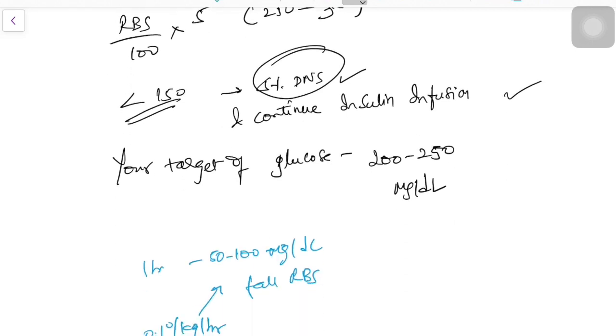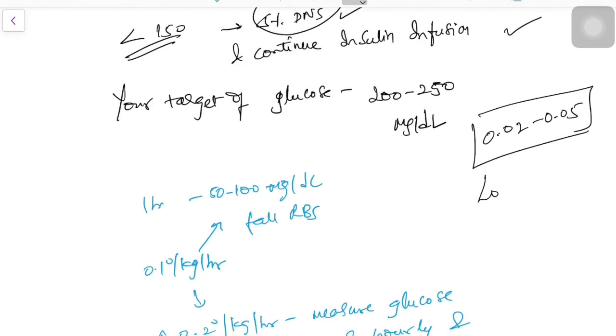The insulin infusion should be continued over 24 hours until his ketone levels come to normal or sugar comes to normal, or a slow rate of insulin infusion of 0.02 to 0.05 should be considered until the long acting insulin which you administered takes the place of the infusion, because a small window gap between the insulin administration can again revert to DKA.